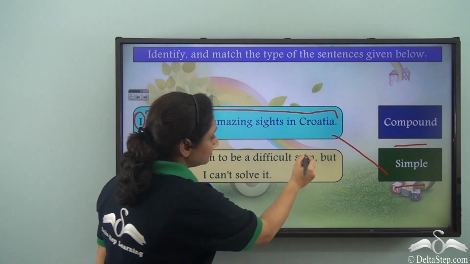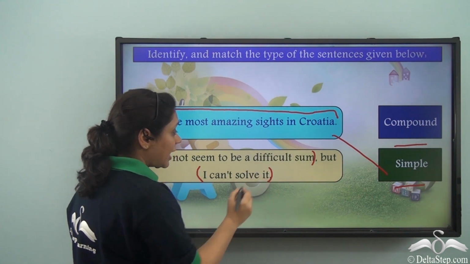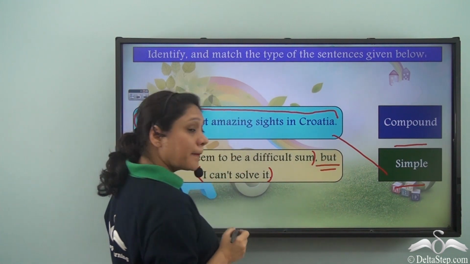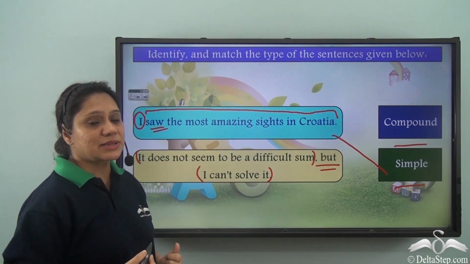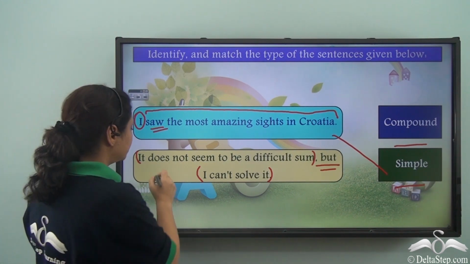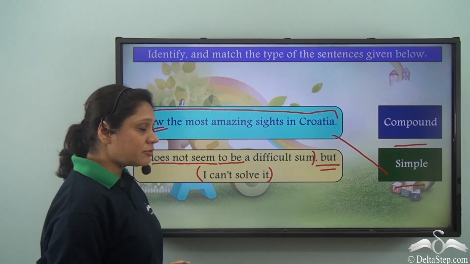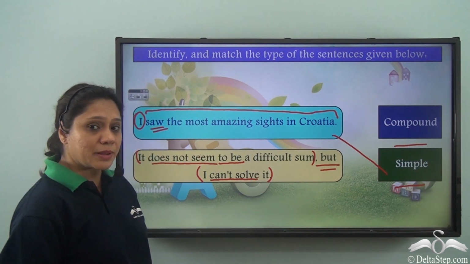It does not seem to be a difficult sum, I can't solve it, and they are joined by a coordinating conjunction but. Now in these two clauses, let us first identify the verbs. Does not seem is one verb, to be is another verb, and can't solve is our third verb here.